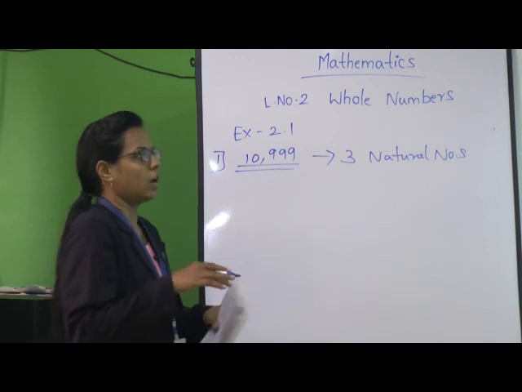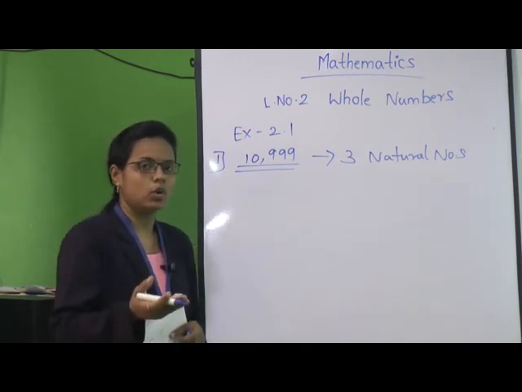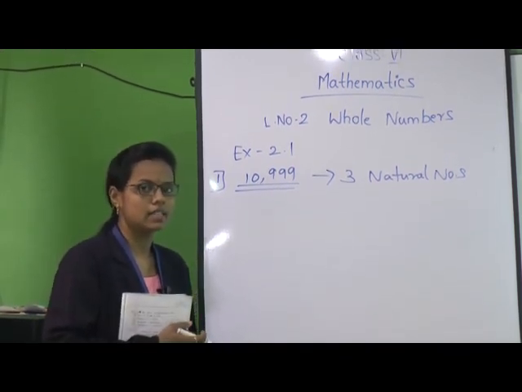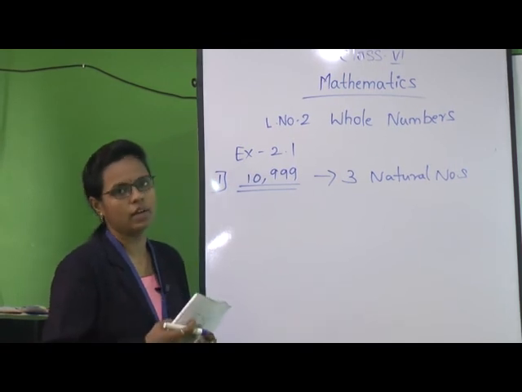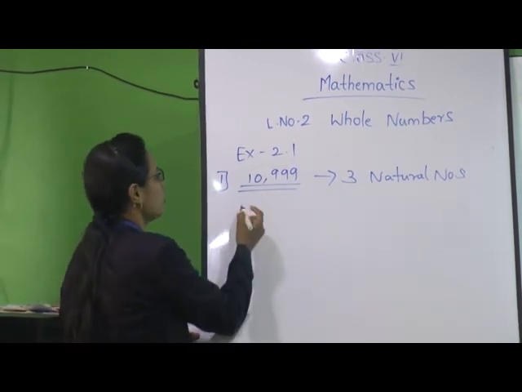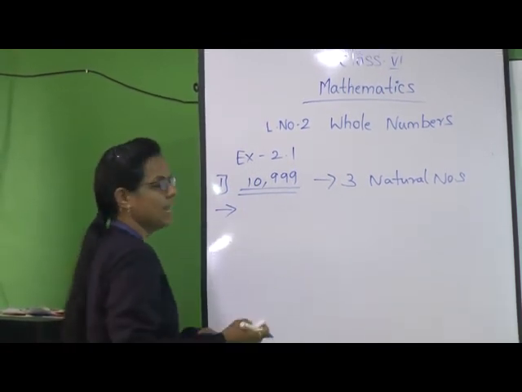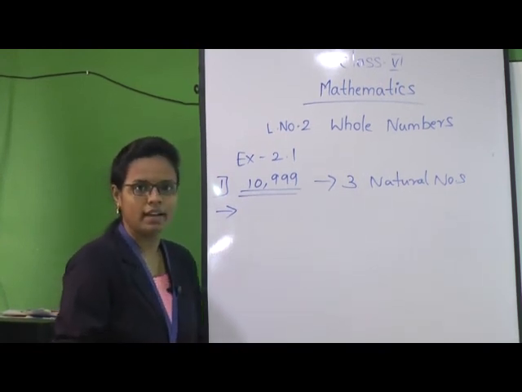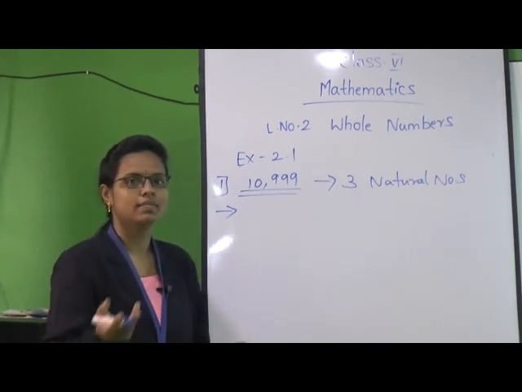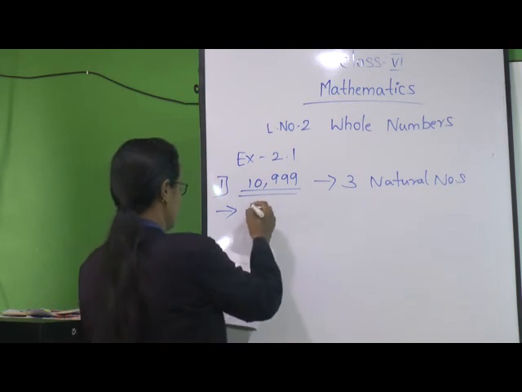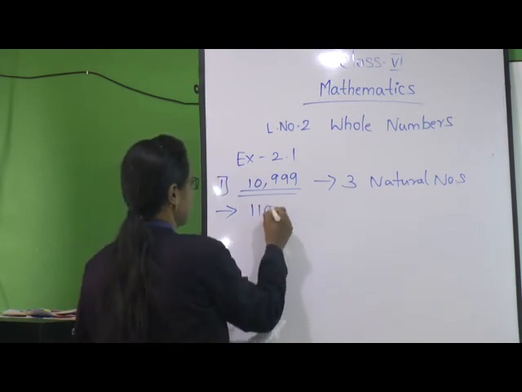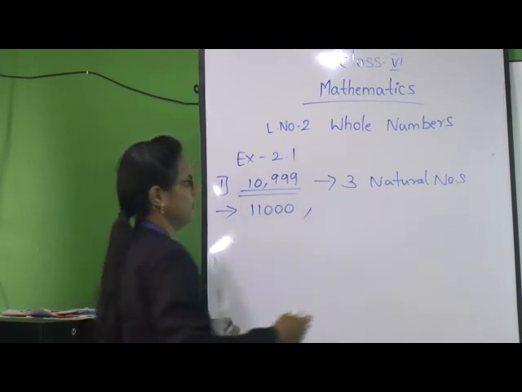To find the next 3 natural numbers, what did we do in the previous class? Exactly, we did plus 1. 10,999 plus 1 is what? Yes, very good. It becomes 11,000.